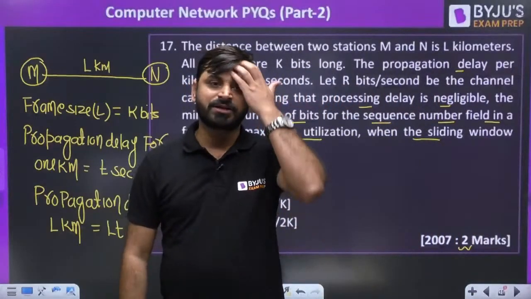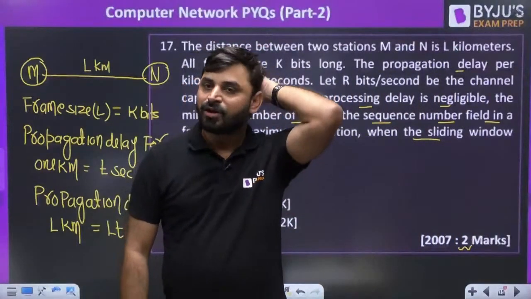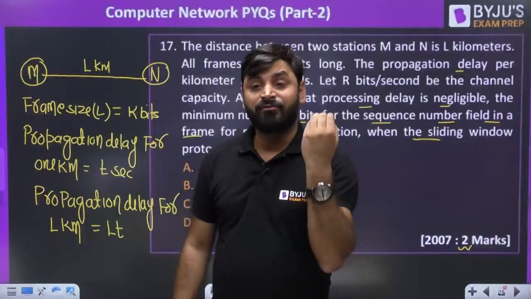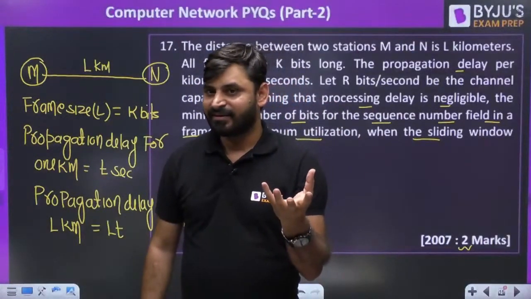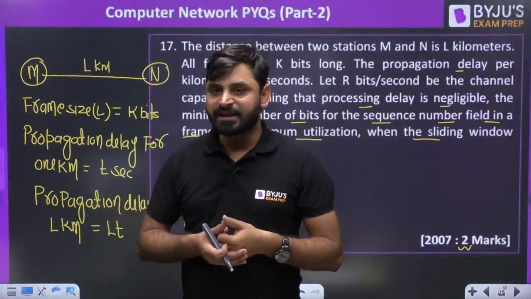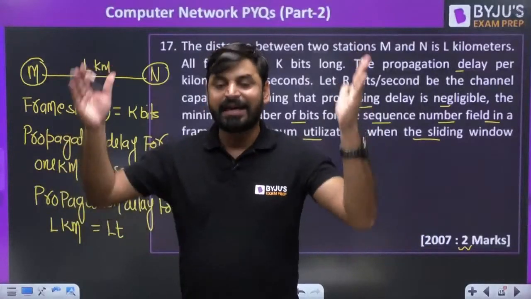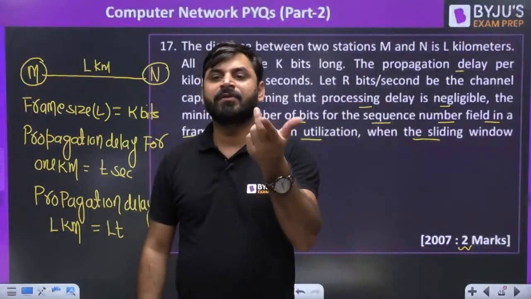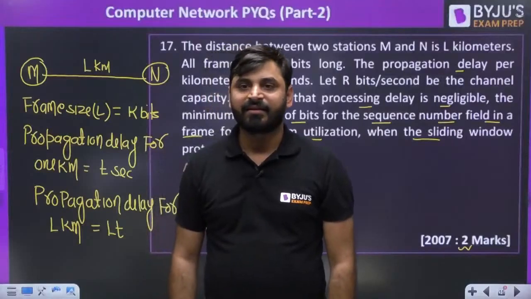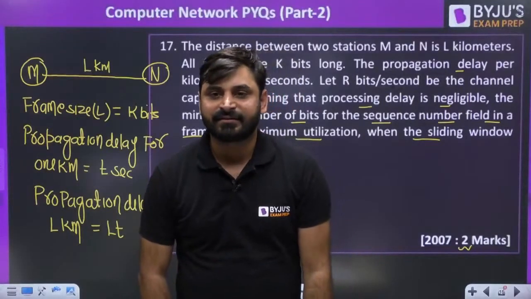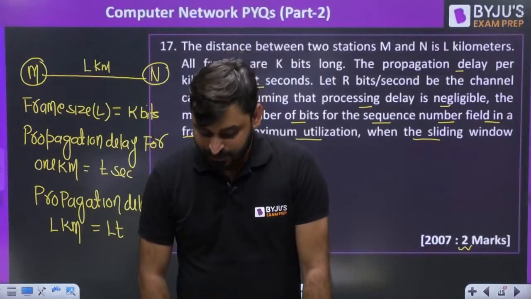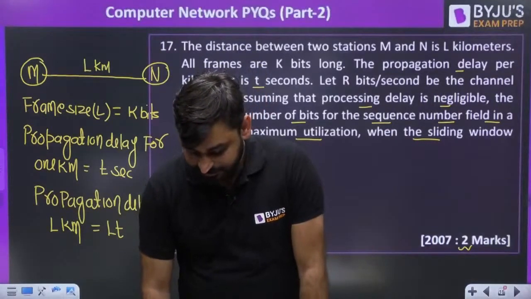Anyone can tell me? First of all, if we can find the window size, we can find the minimum number of bits. Suppose the window size is 8. We are sending 8 packets in a window, so we require a 3-bit sequence number.